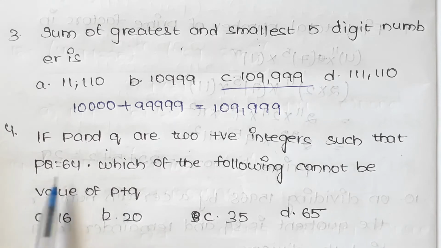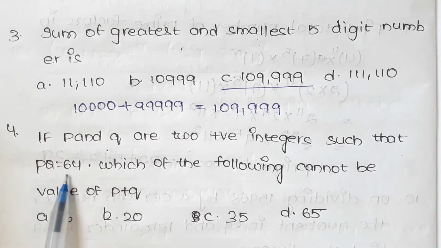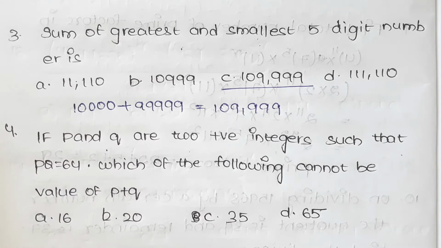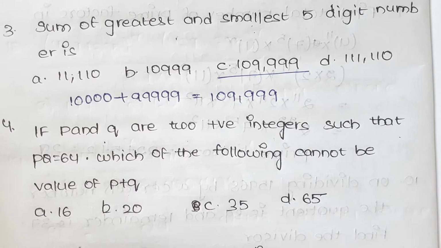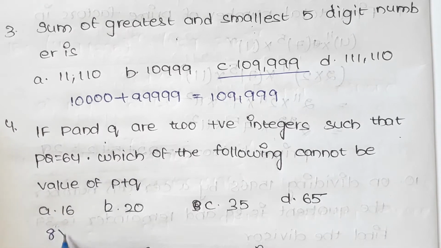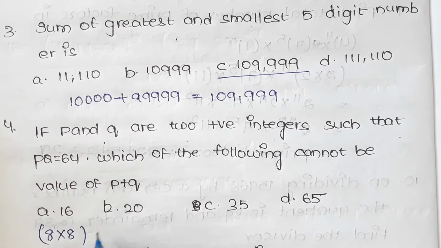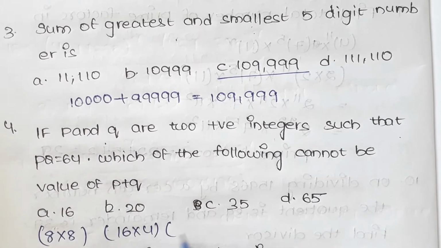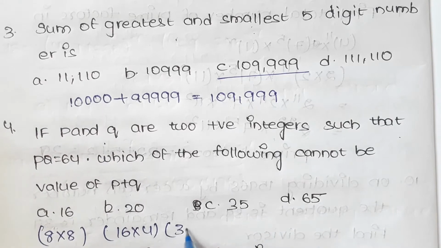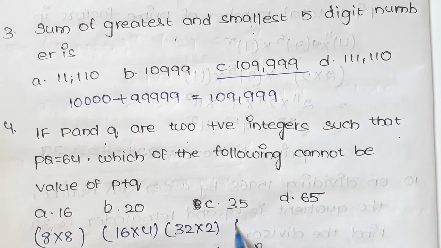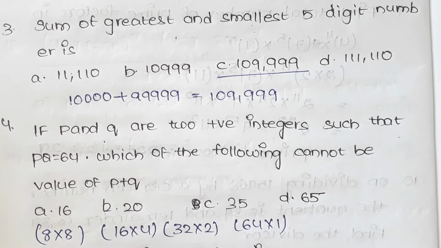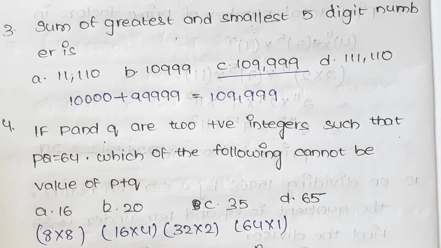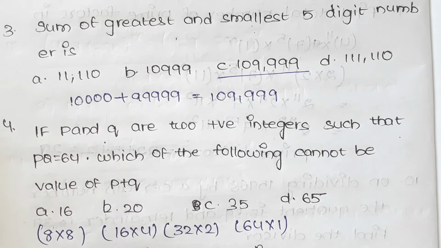Now here given that PQ is 64, that is the product of two numbers is 64, and we have 64 we will get from 8 into 8, 16 into 4, 32 into 2 and 64 into 1. We have 4 choices, and from this let us check P plus Q.